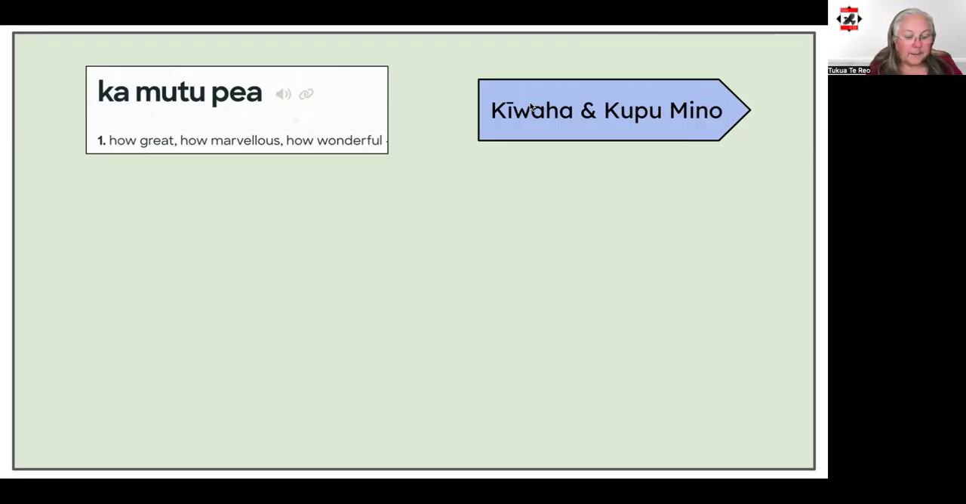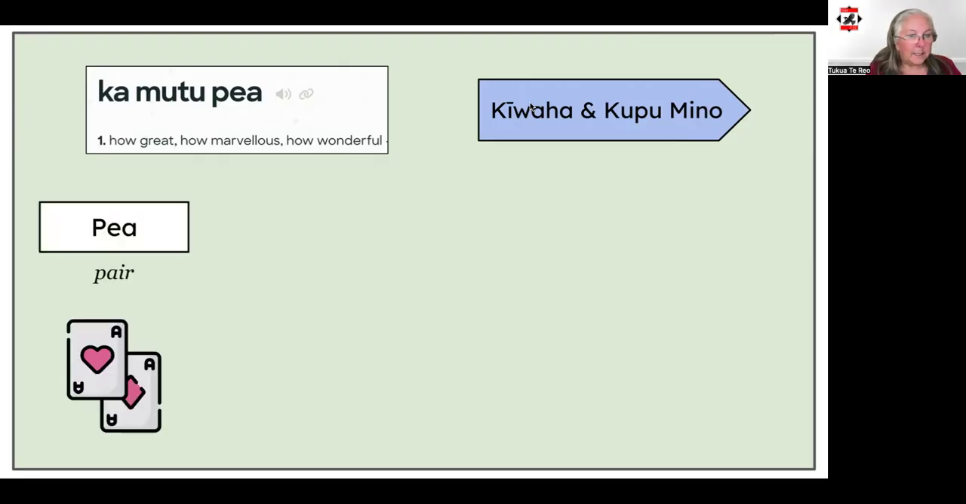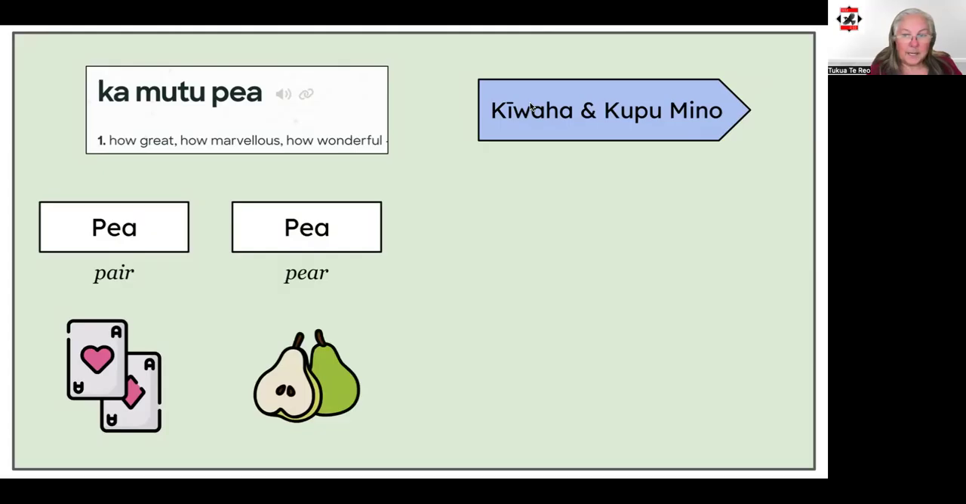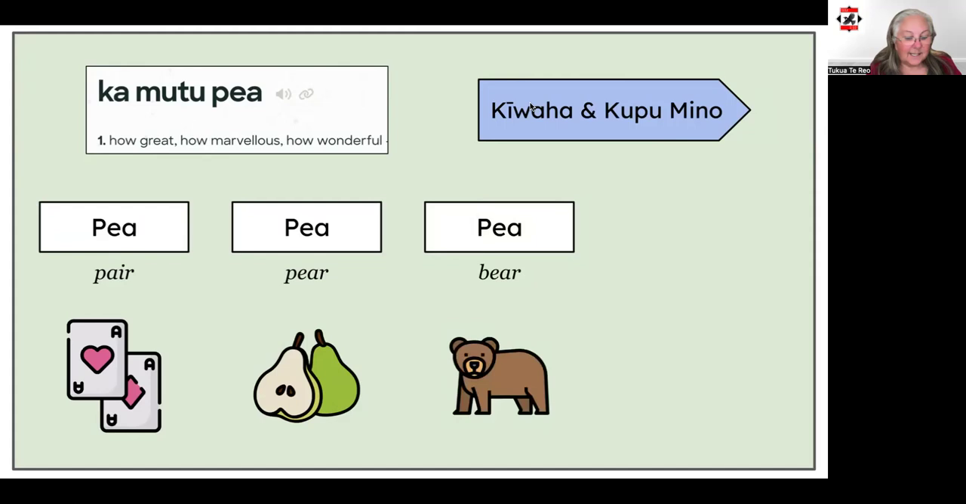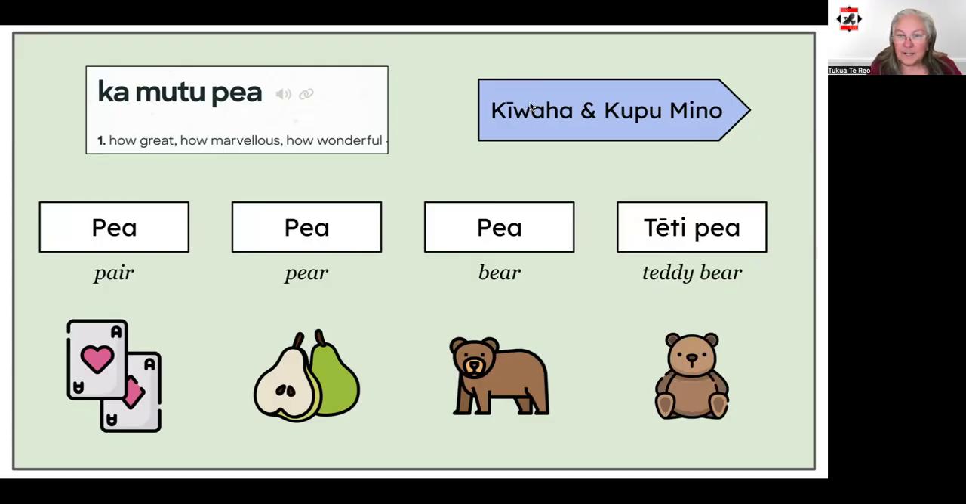The last kupu are these kupu mino or transliterations. Pea meaning pear, pea meaning bear, and last but not least, pea, tēti pea, meaning teddy bear.